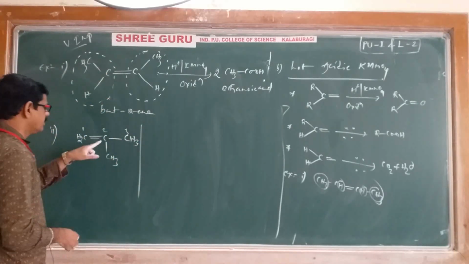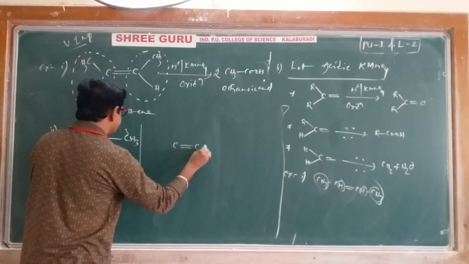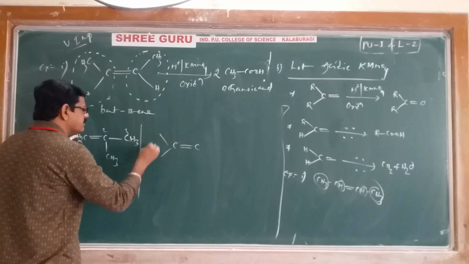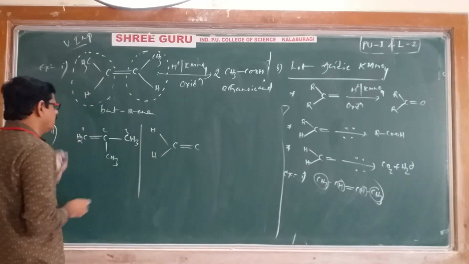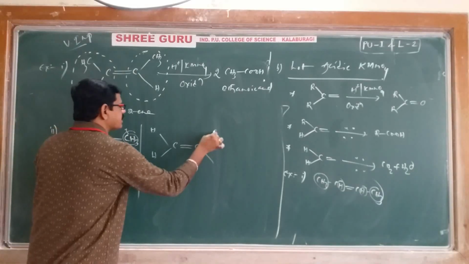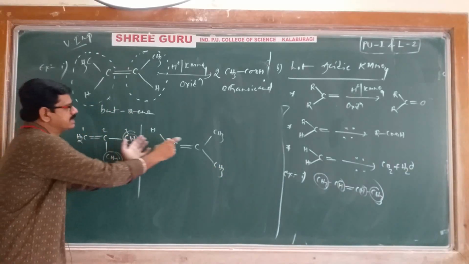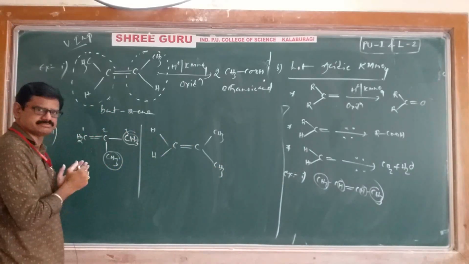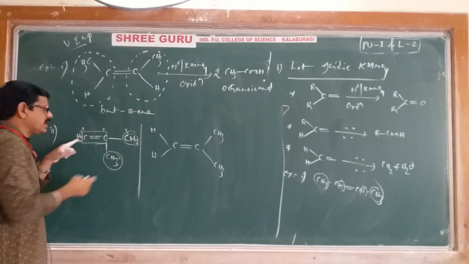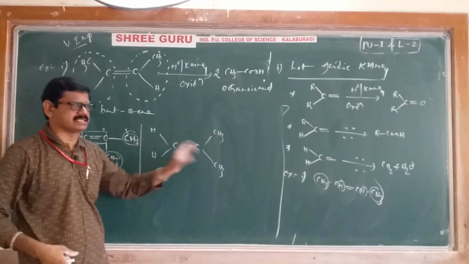See here, a carbon-carbon double bond I'll write first. I'll focus on this bond. This carbon has 2 hydrogens, that's why we'll write 2 hydrogens on this side. And this double bonded carbon has 2 methyl groups, that's why on this double bonded carbon I'll write 2 methyl groups like this. Same compound I have written like this. Both are the same. Focus on the double bonded carbon: this carbon has 2 hydrogens, and this carbon has 2 methyl groups.